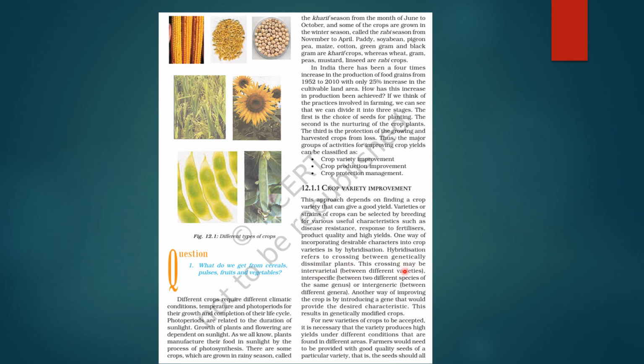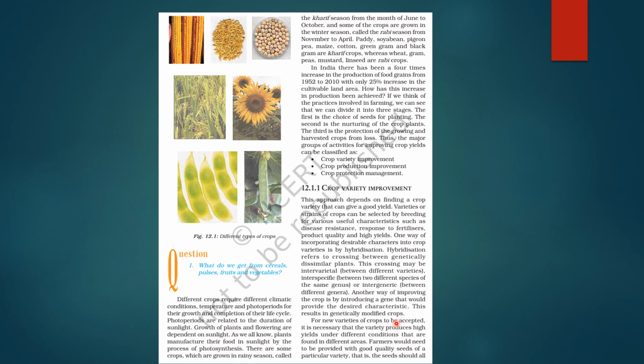So this crossing can be intervarietal between different varieties, interspecific between two different species of same genus, or intergeneric between different genera. So another way of improving the crop is by introducing a gene that would produce the desired characteristic. So this results in genetically modified crops. Okay, तो यहाँ पे हमारी दो terms बहुत important हैं. First one is the hybridization and second one is genetically modified crops.